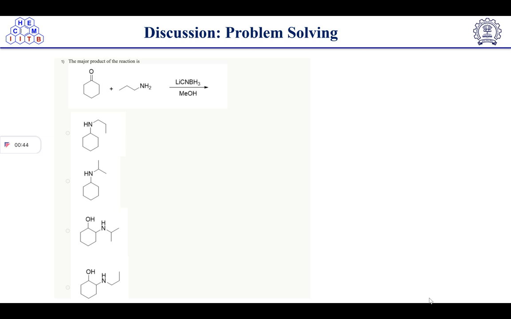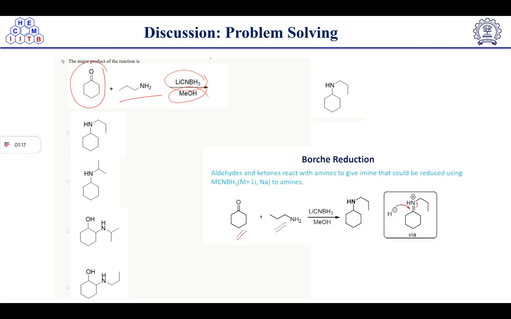So here we can see question number 1. The major product of the reaction is. Here you can see that we have been given a substrate and reagents, right? If you can see, we have cyclohexane ketone and a primary amine, right? And on the arrow we have a hydride source, lithium cyanoborohydride, and methanol. So have you heard about this type of reaction? Today we are going to solve this.